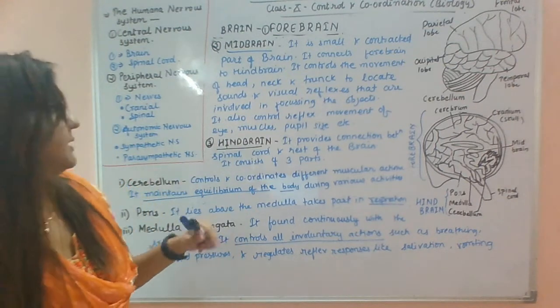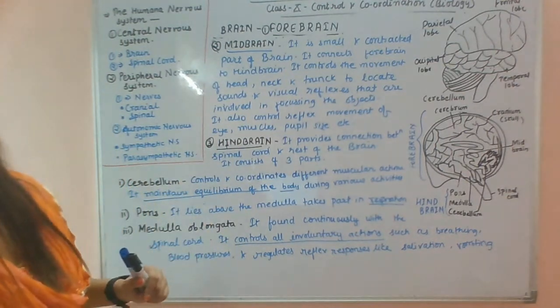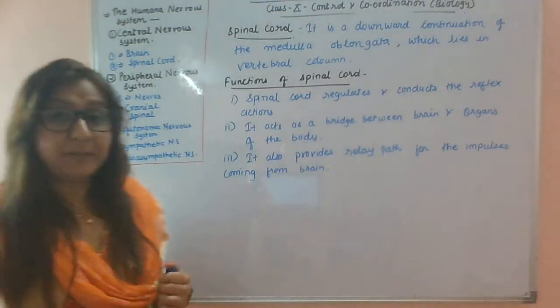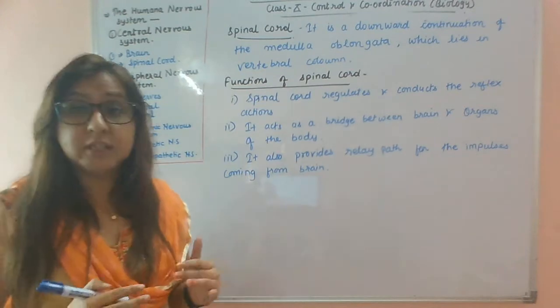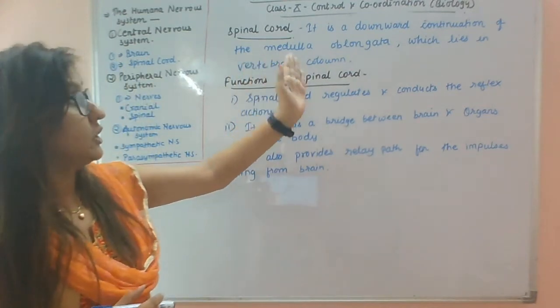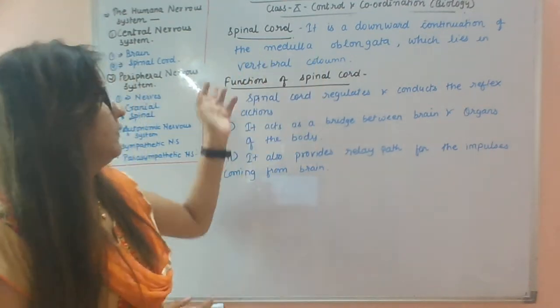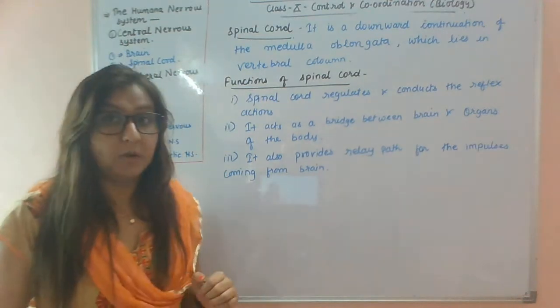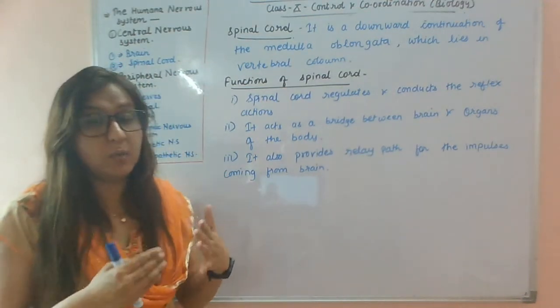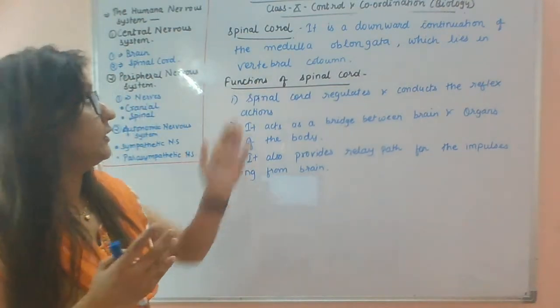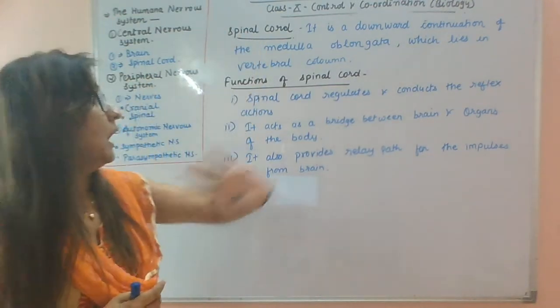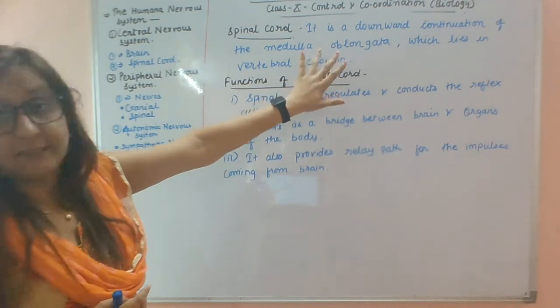Okay, next is the spinal cord. The last topic is the spinal cord. It is the downward continuation of the medulla oblongata, which lies in the vertebral column. The medulla oblongata is present at the base of the brain, and in continuation the spinal cord is present.